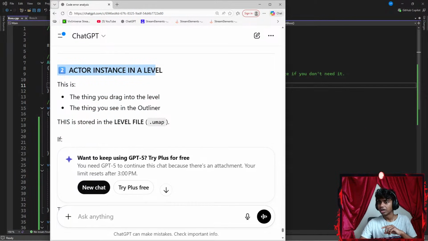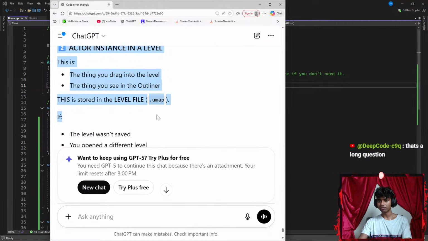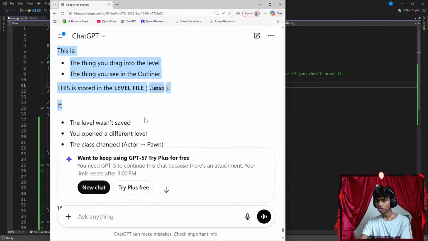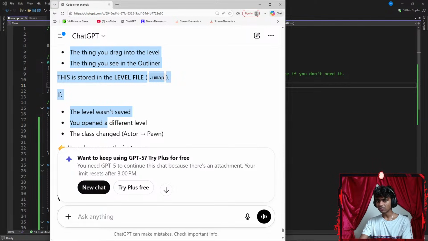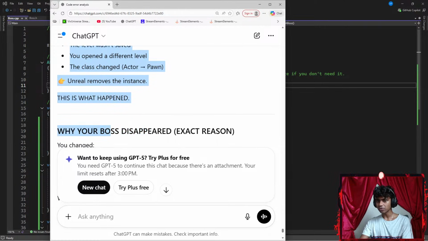Your actor in a level. This is the thing you drag into the level, the outline that you drag into the level. This is stored in the level file, .umap. If the level wasn't saved, you open a different level, then close, change actor to pawn, Unreal removes this instance.